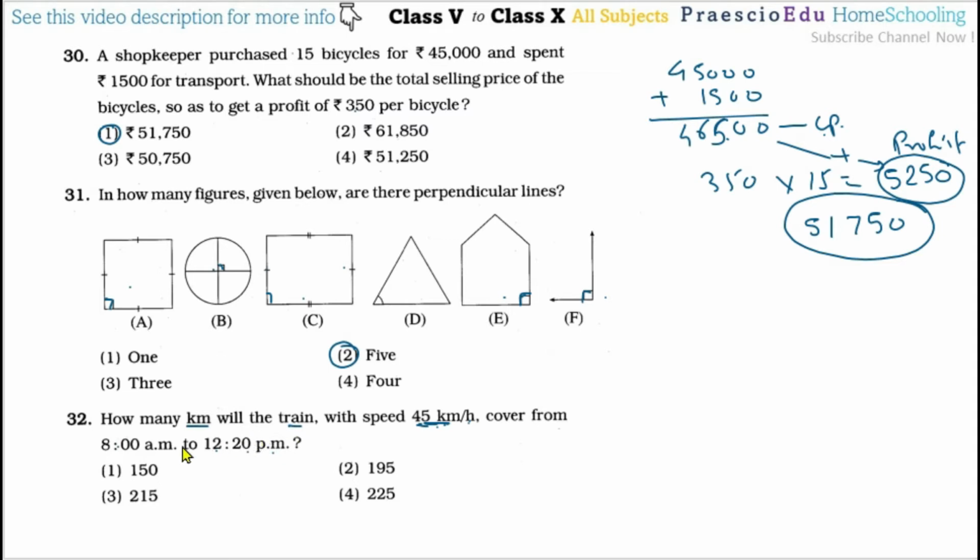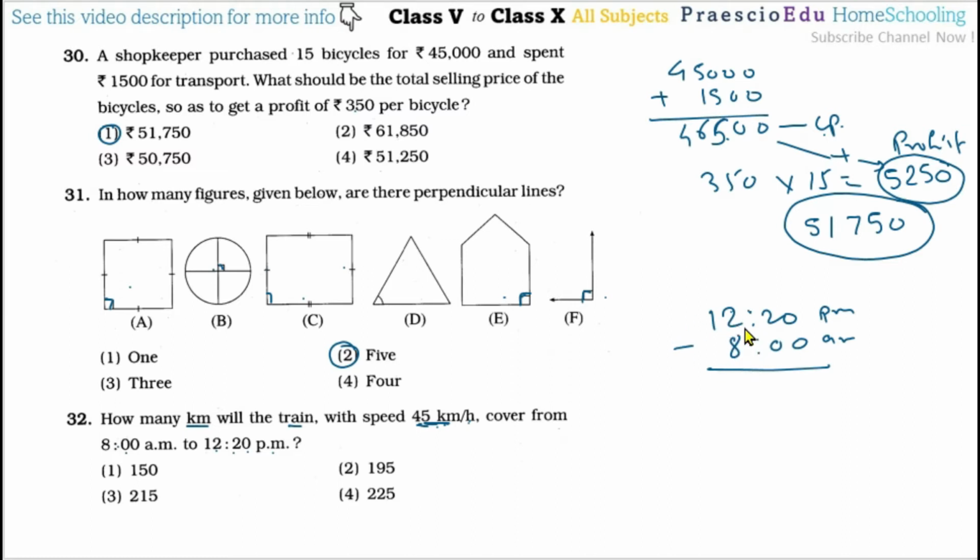For this, first of all we have to calculate the time. From 12:20 minus 8, this is in pm and this is in am, so we can directly do the subtraction, because if it were 1 pm, then we would consider it as 13, so that we can do the subtraction easily.